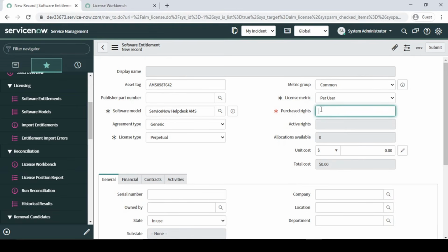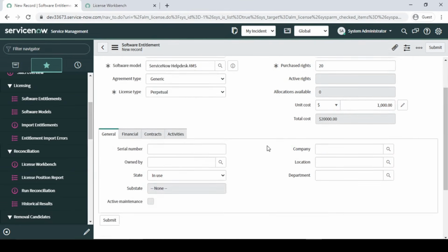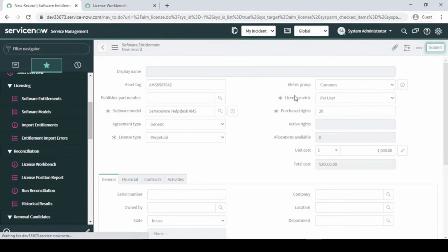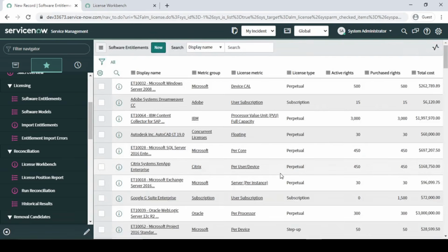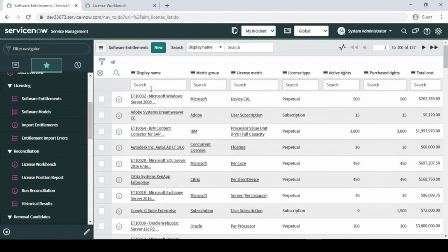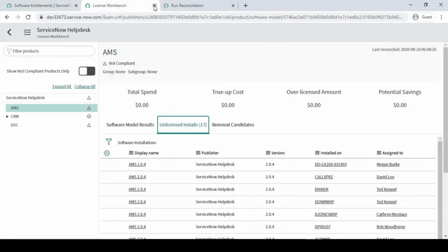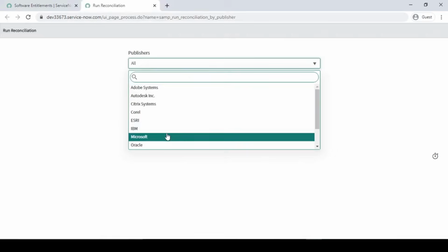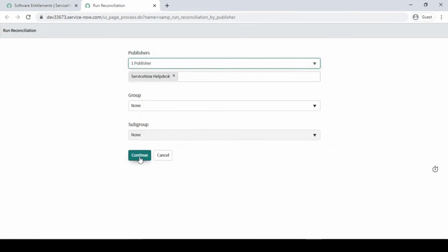So what I'm going to do is purchase 20, and the cost would be something like 1000, let it be 1000 per user, right? So let me just submit it. Now I have created it, right? So now the license is also there, right? So here what we have to do is run our reconciliation rules again, to see the effect.